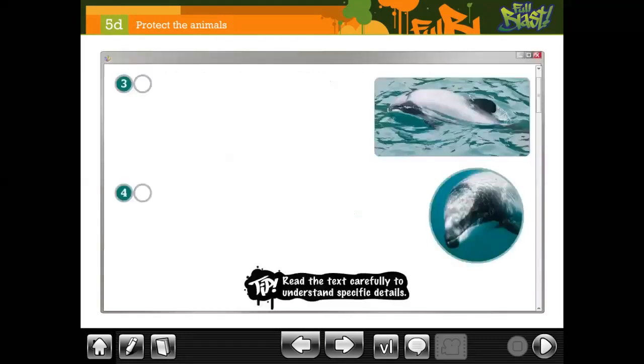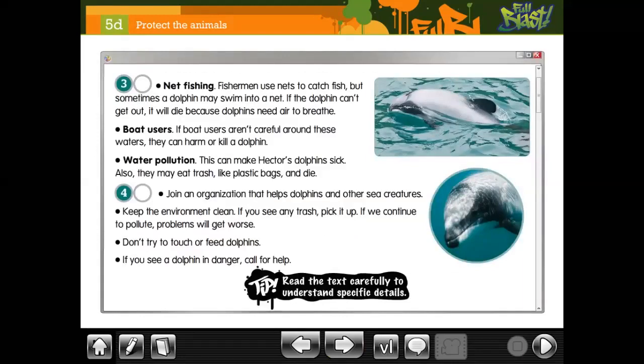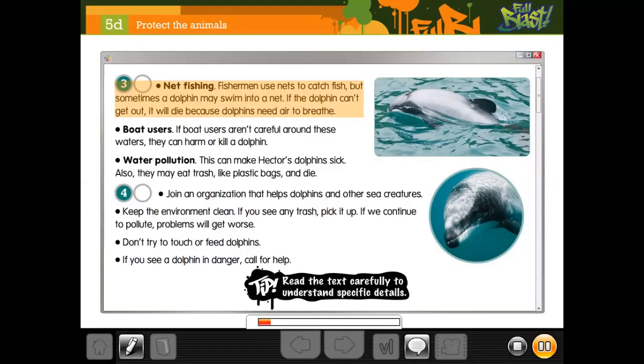Okay, next part. What can harm them? Net fishing. Fishermen use nets to catch fish, but sometimes a dolphin may swim into a net. If the dolphin can't get out, it will die because dolphins need air to breathe. Boat users. If boat users aren't careful around these waters, they can harm or kill a dolphin. Water pollution. This can make Hector's dolphins sick. Also, they may eat trash like plastic bags and die.